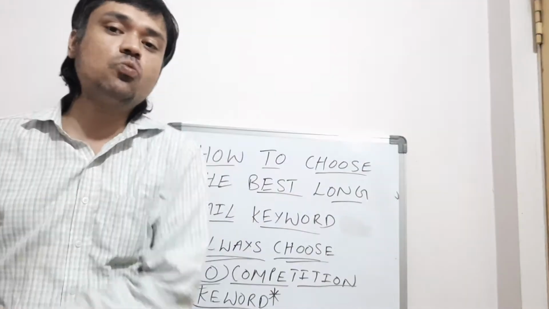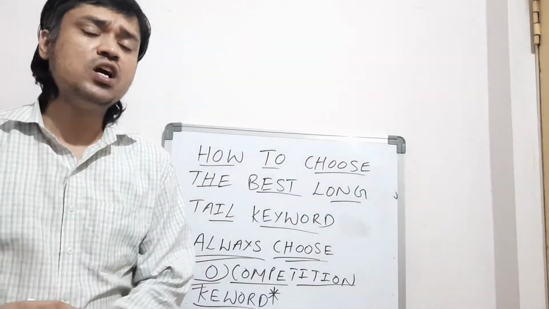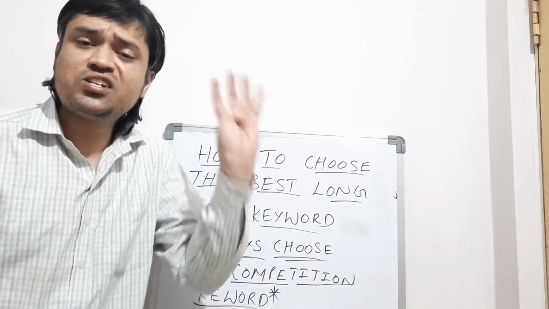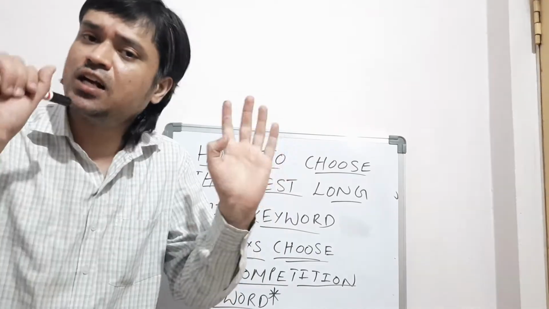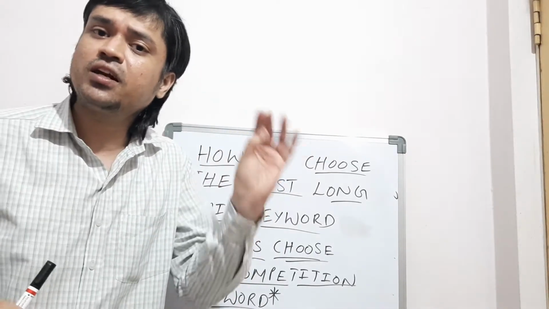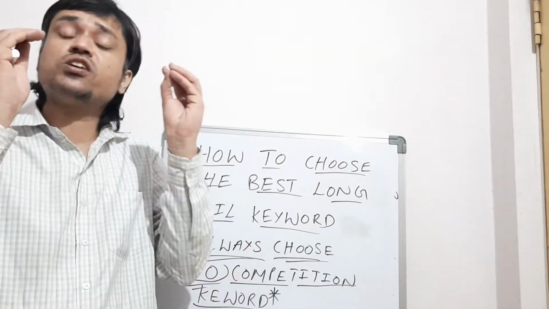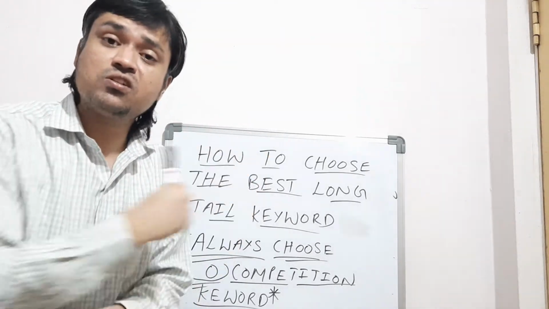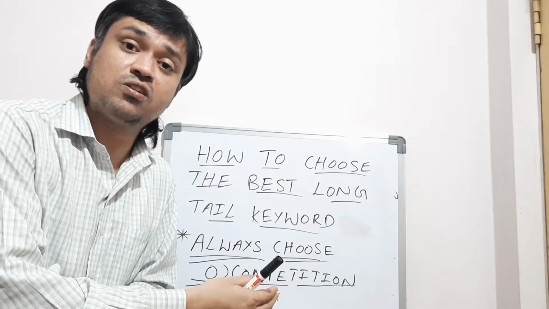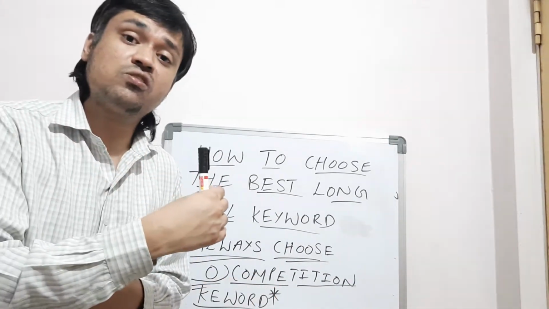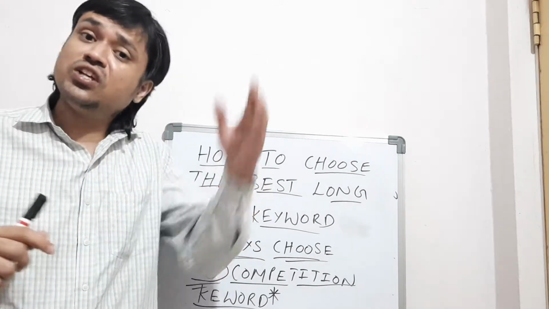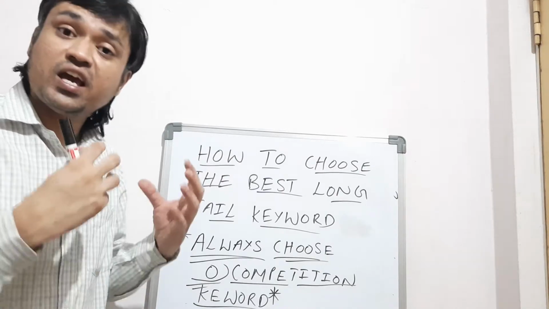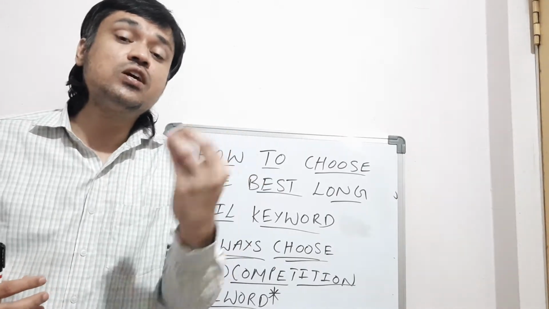What is this zero competition keyword? Suppose, as I already told you in the previous video, the long tail keyword is the digital marketing course training in Hyderabad, or the best digital marketing course training in Hyderabad, which is a minimum 7-word long tail keyword. The digital marketing course in Hyderabad, best digital marketing course in Hyderabad, best digital marketing course training in Hyderabad are long tail keywords. These all three keywords have low competition. Which keyword do you need to choose? The keyword which has zero competition.